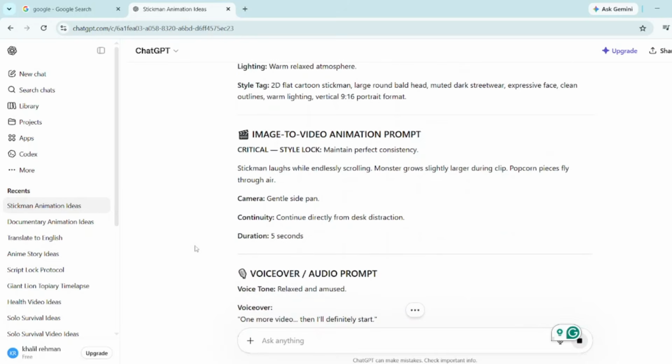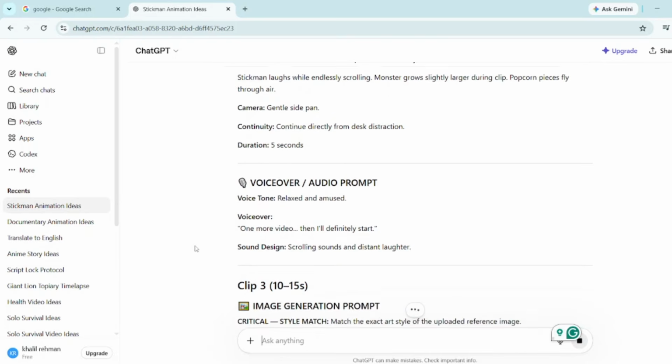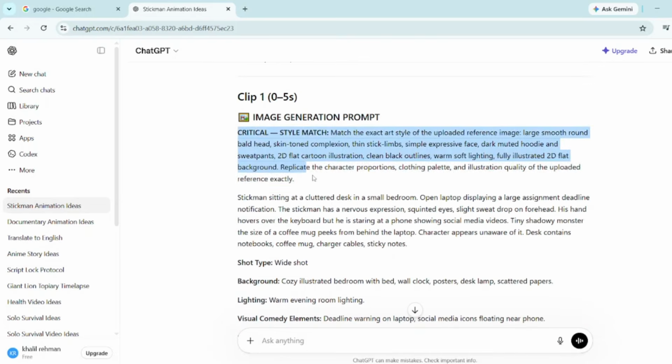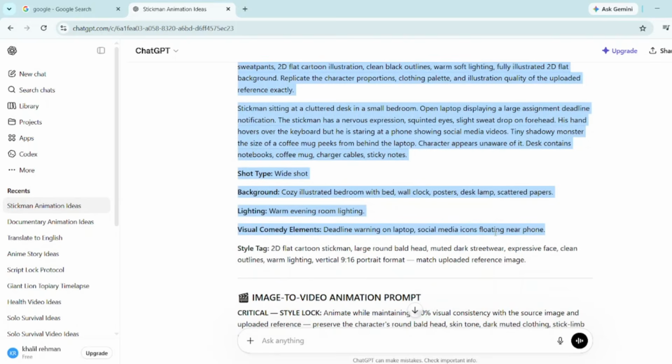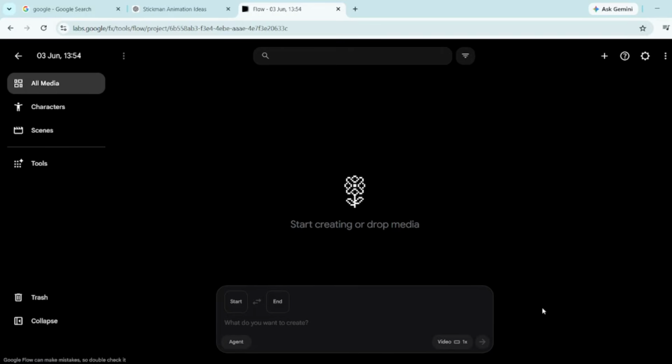Now, pay close attention, because this is where we start generating the actual visuals. Go ahead and copy the first image generation prompt, then head over to Google Flow. The reason I'm using Google Flow is because it gives you free access to tools like Nano Banana Pro, Nano Banana 2, and a bunch of other powerful models.